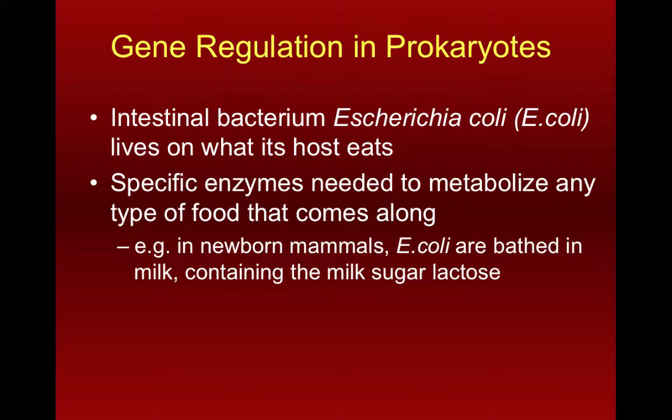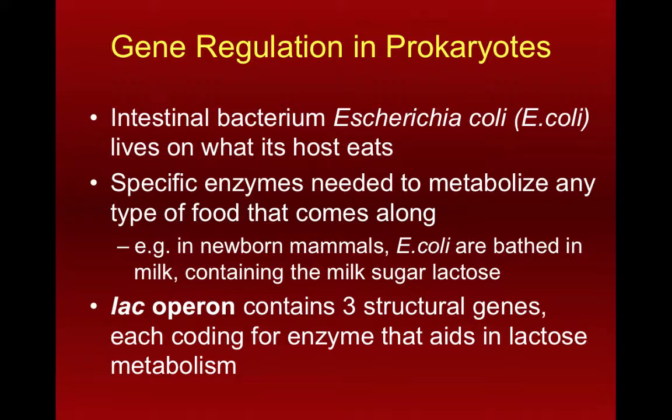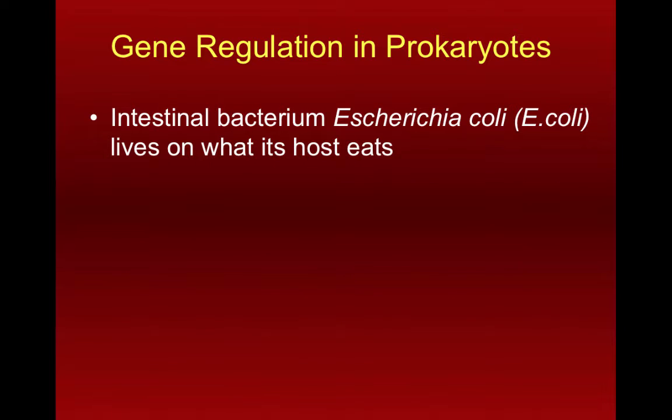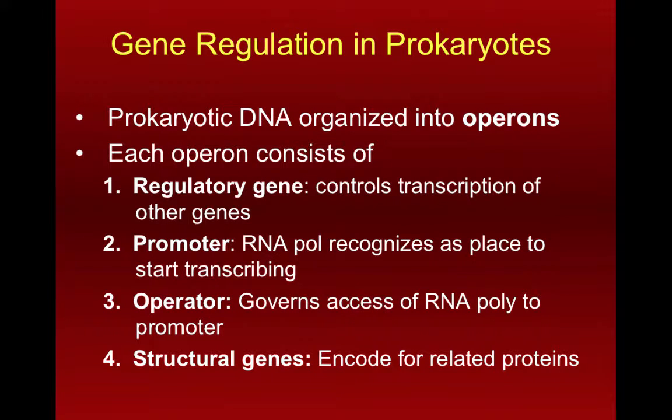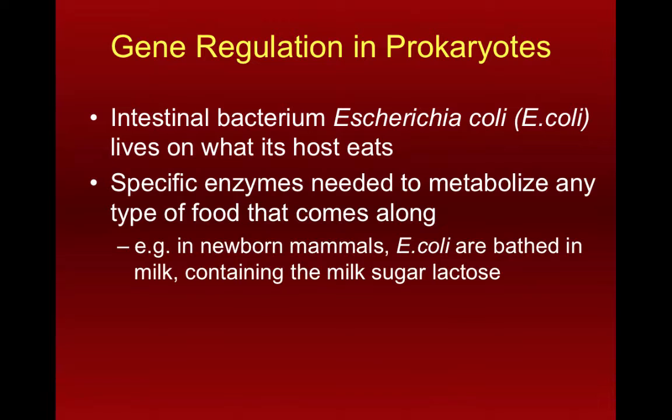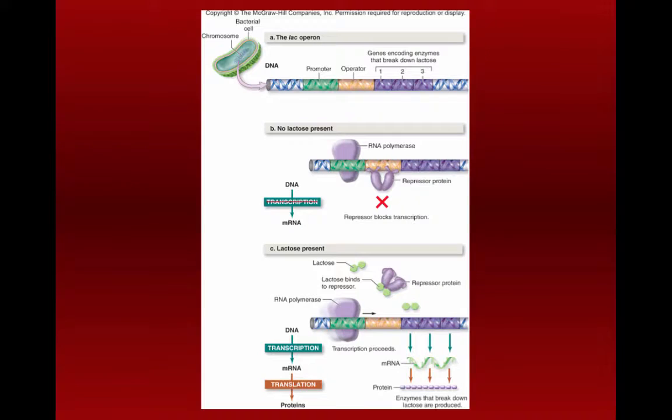Right? So lactose, as we know, is a combination of glucose and galactose, but to break down lactose, there has to be the presence of an enzyme called lactase. So in E. coli bacteria, one of the most well-studied operons, or collections of genes, are those that are used by E. coli in order to make lactase to break down lactose and digest it. Okay, so we call this the lac operon. So again, there's going to be a promoter region, there's going to be an operator region, regulatory genes, and in this case, 3 different structural genes which allow for the production of eventually lactase.